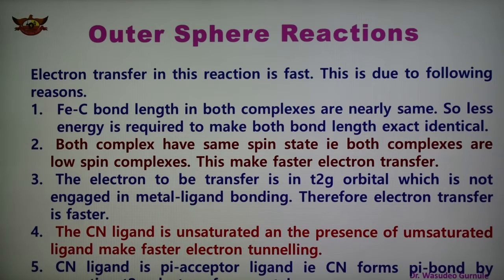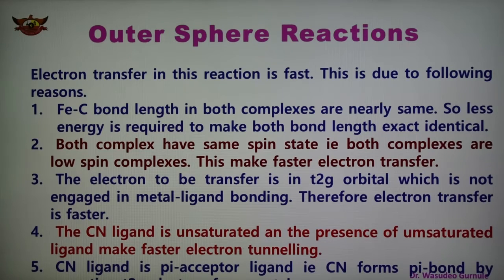Fourth reason is that the ligand CN is unsaturated. As we know, between carbon and nitrogen in CN there is a triple bond, and bonding is taking place through the carbon. So this ligand is unsaturated, and the presence of an unsaturated or conjugated ligand makes for faster electron tunneling. So again, because of the unsaturated or conjugated ligand, there is a faster electron transfer.